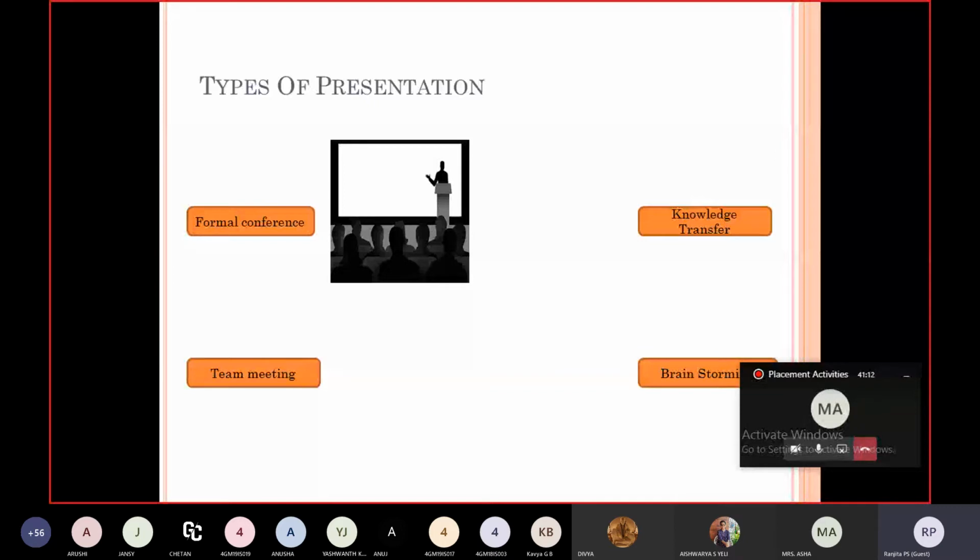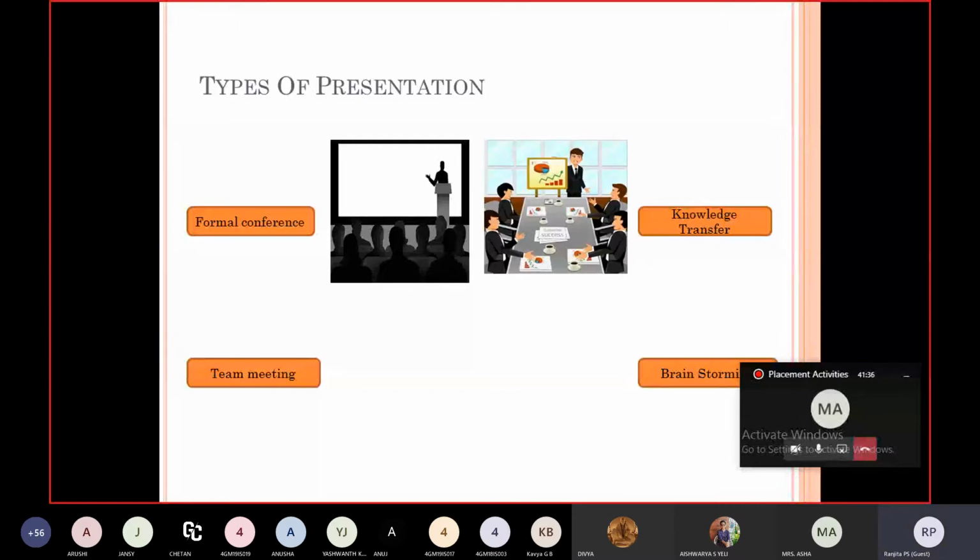You can decide whether you are going to use a podium or you will walk around the stage. If the number of audience is large and the room is wide, then you can also use a microphone for your convenience. You can also use this remote controlling unit to navigate your slides.